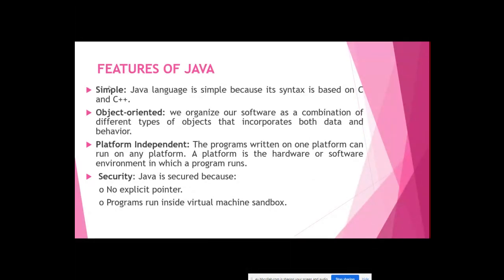The next is object oriented. As I discussed at the beginning of the lecture, we organize our software as a combination of different types of objects. We create software as a combination of types of objects that consist of both data and behavior, or methods. Data and methods, which are nothing but behavior. Object oriented, we'll see this in more detail later on.